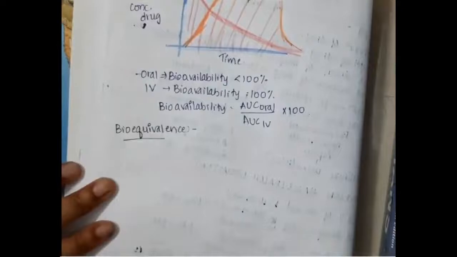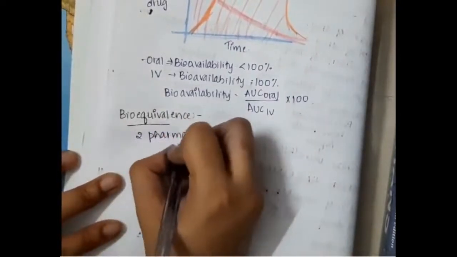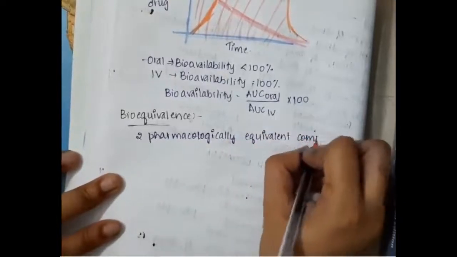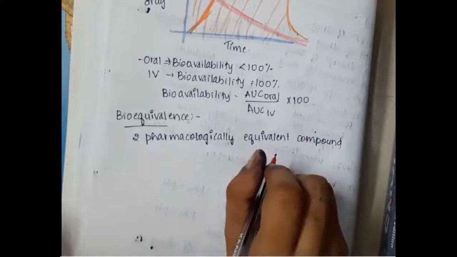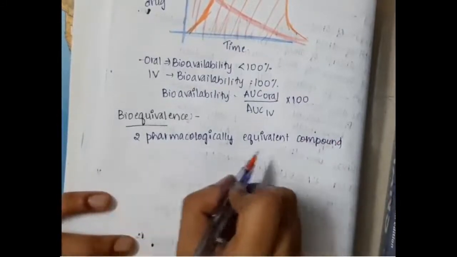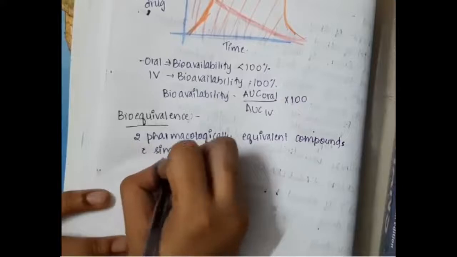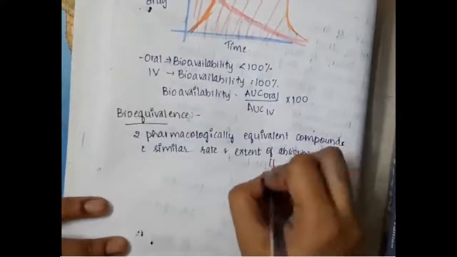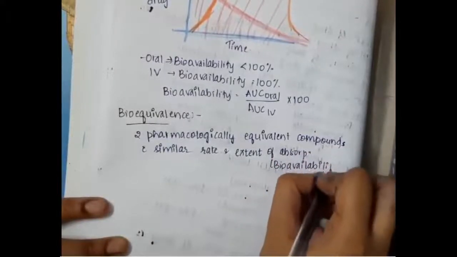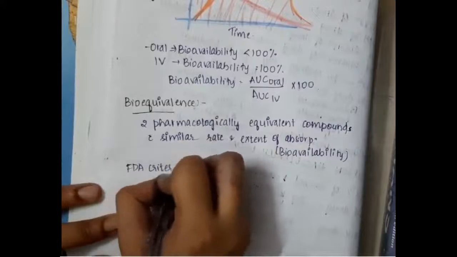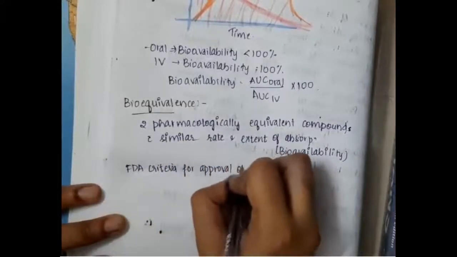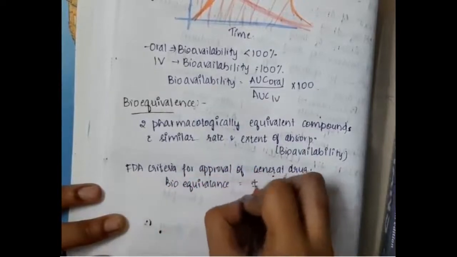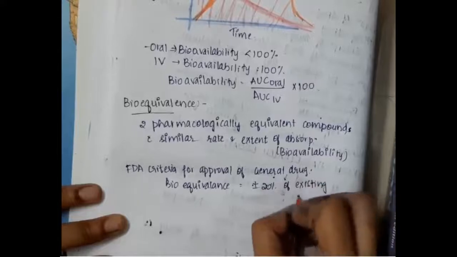Then we have to learn about a concept called bioequivalence. Bioequivalence is when two pharmacologically equivalent compounds have similar rate and extent of absorption, that means similar bioavailability. If the bioavailability of two drugs is almost equal, then we call it bioequivalence. The FDA criterion for approval of a generic drug is bioequivalence of plus or minus 20% of the existing drug.